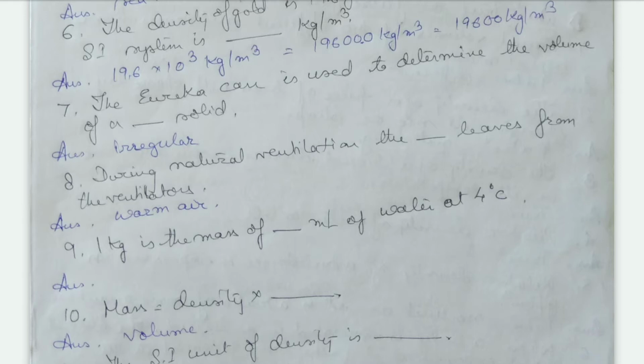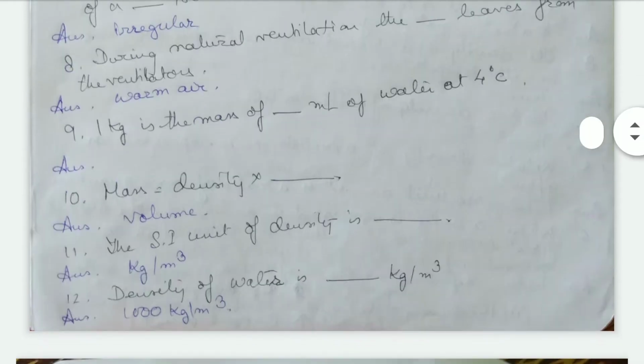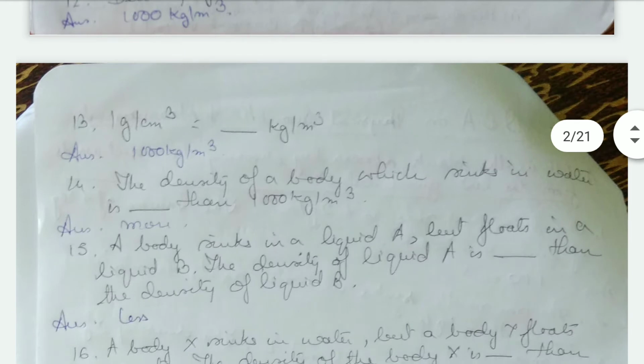Okay. See, next is mass is equal to density into volume. The SI system of density is kg per meter cube. Density of water is 1000 kg per meter cube. One gram per centimeter cube is equal to dash kg per meter cube, that is 1000 kg per meter cube. The density of a body which sinks in water is more than 1000 kg per meter cube.